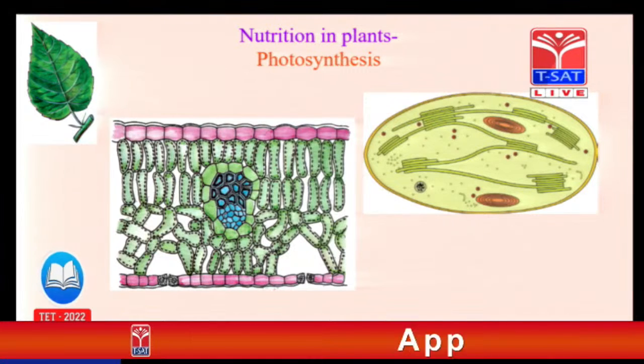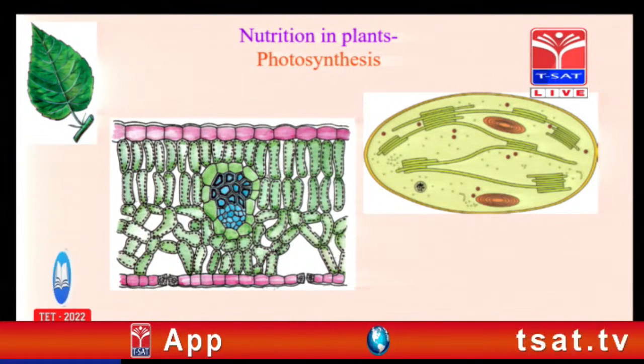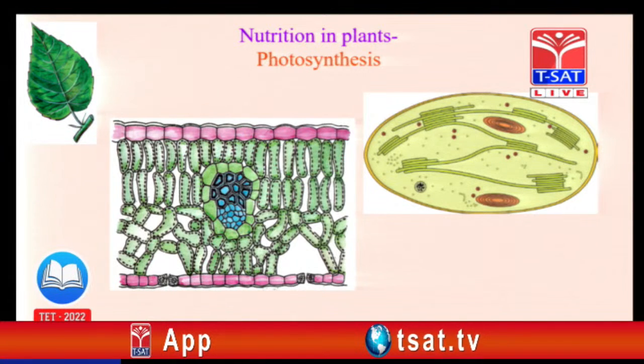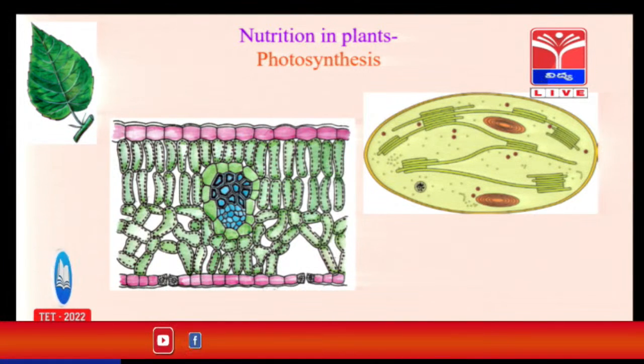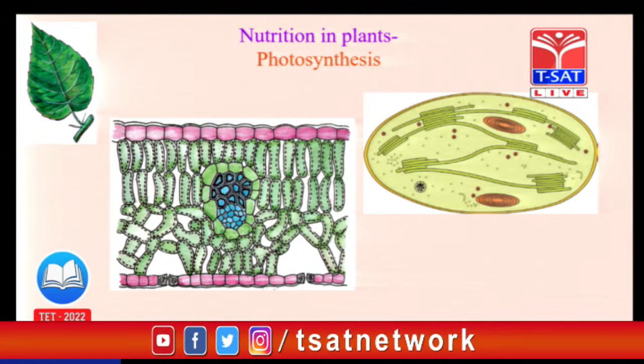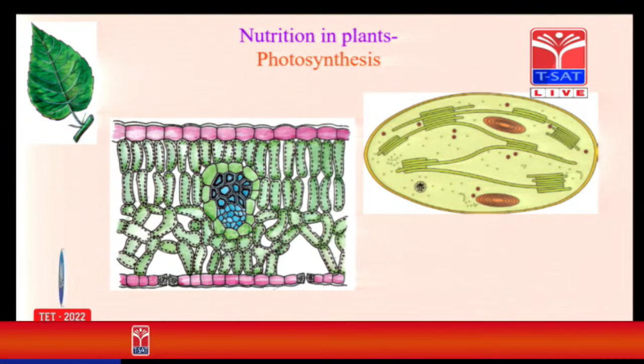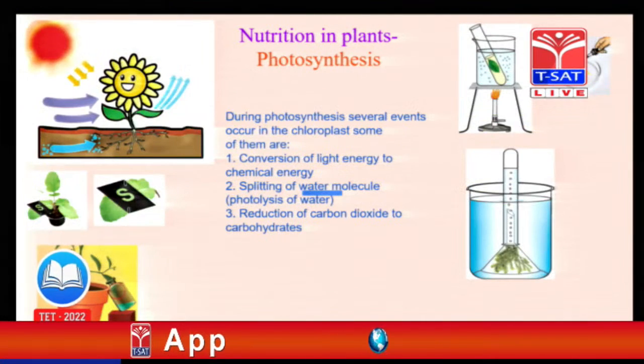This is about the photosynthesis. Generally in the green parts, photosynthesis takes place. This is the internal structure of the leaf and the chloroplasts which are responsible for the green color. In the grana, light phase takes place. In the stroma, dark phase takes place in the photosynthesis.